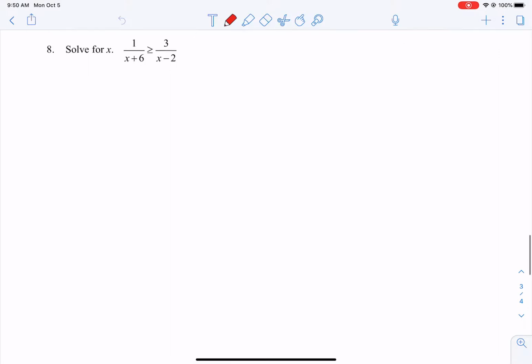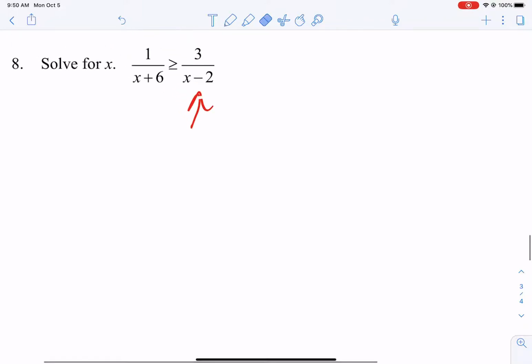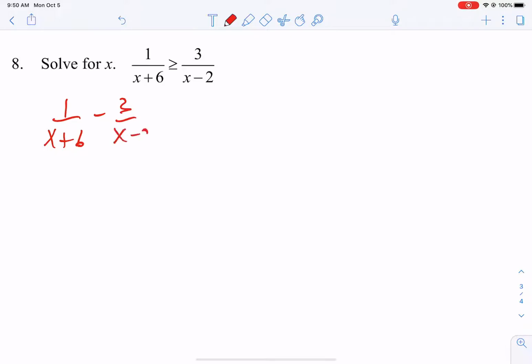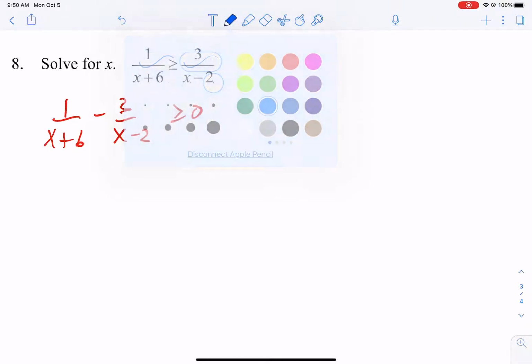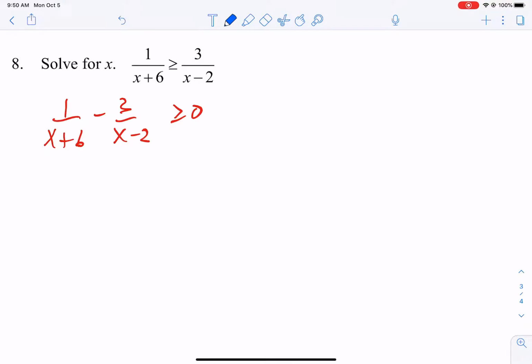Again, we have to have it related to 0, or this isn't going to work. So let's subtract this piece from both sides. So we're going to go 1 over x plus 6 is greater than or equal, no, let's subtract. So minus 3 over x minus 2 is greater than or equal to 0. Now, we need to have this be one individual fraction, or the things I showed you earlier are not going to work. So I'm going to multiply this one by x plus 6 on top and bottom, and I multiply this side by x minus 2 on top and bottom. So I'm just getting common denominators.